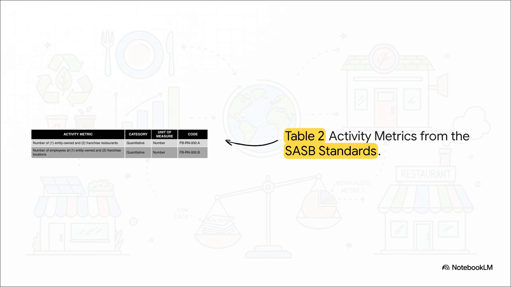You'll see metric FB-RN-000.A looks at the number of restaurants, and metric FB-RN-000.B looks at the number of employees. And notice how both of them demand a very specific split. You have to separate out entity-owned locations from franchise locations. Let's break down why that split matters so much.